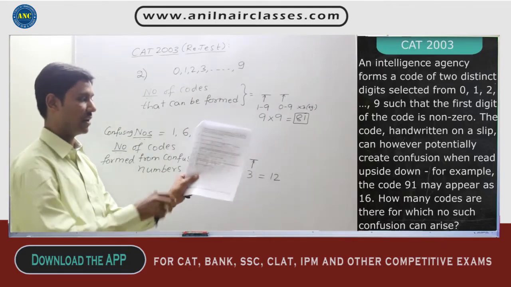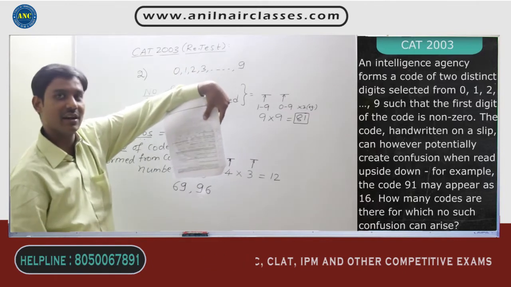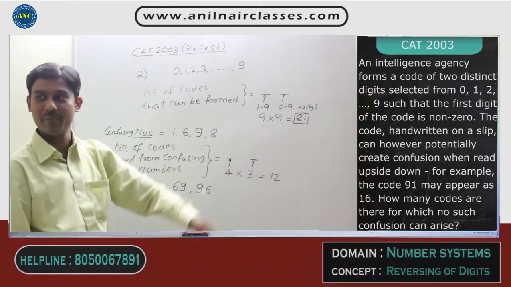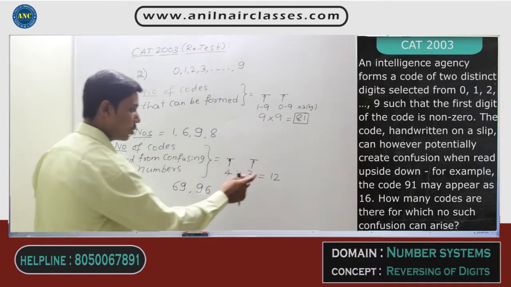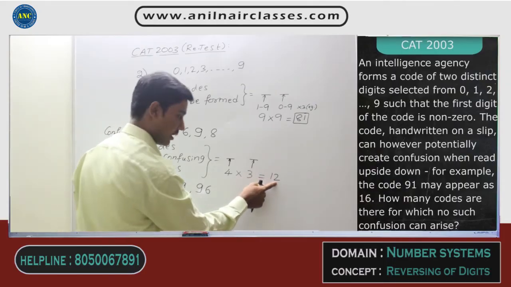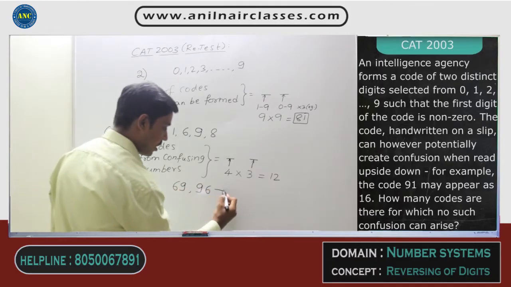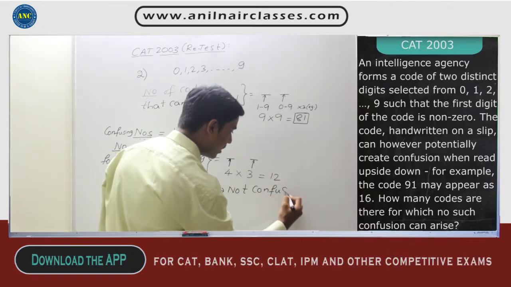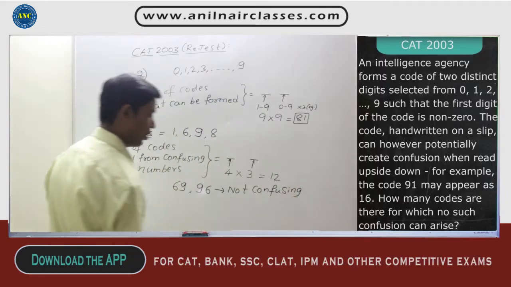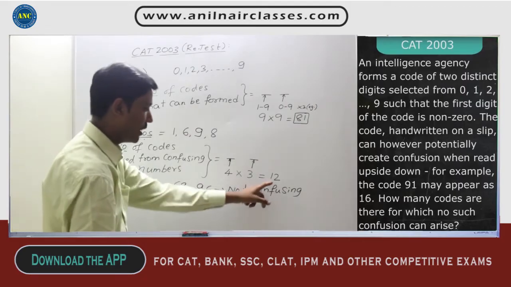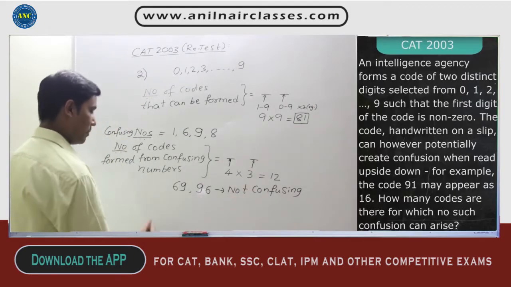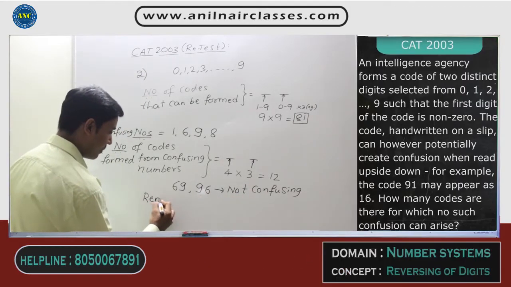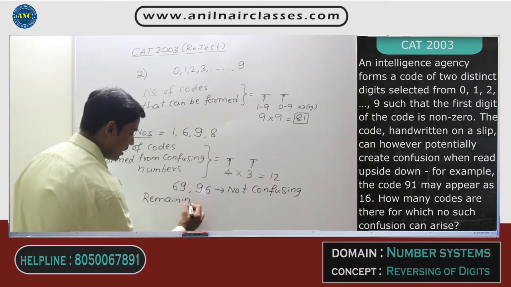If the sheet is like this, you should turn it like this and read it. It still looks the same, number 96. That means out of 12 confusing numbers, there are 2 numbers which are not confusing when you read them upside down. So out of 12, if 2 are not confusing, the remaining 10 are confusing numbers.